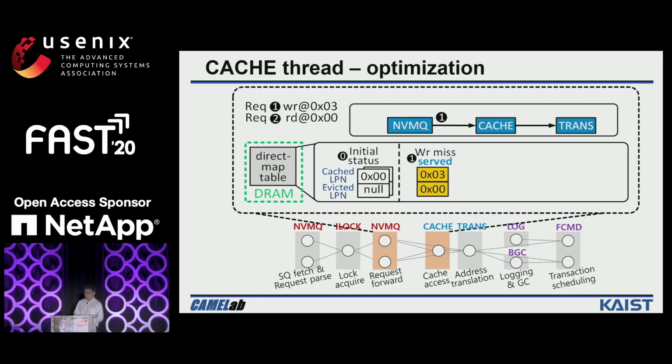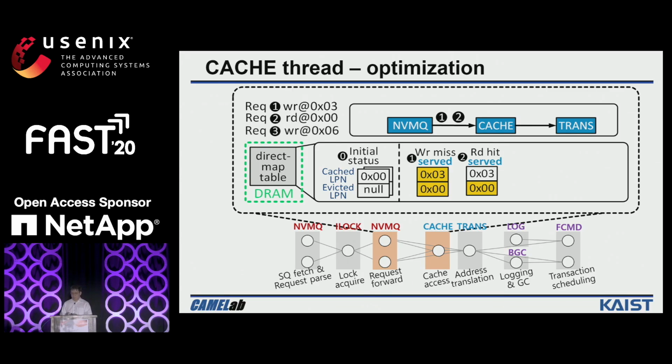The second request will read the data from the page 0x00. The NVMQ will look up the direct map table and realize that the page will be evicted. In this case, the normal solution would be to directly move the read request to the underlying trans threads, but this will cause data consistency issues. So instead, we directly send the read request to the cache threads. The reason is that we want to make sure request 2 is processed after the cache threads evict the page at 0x00.